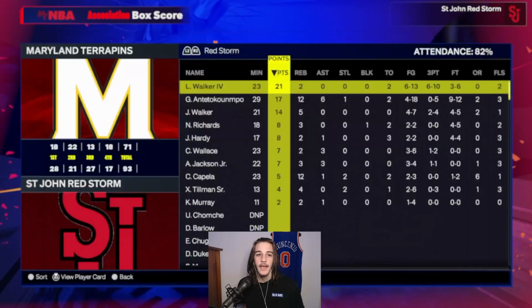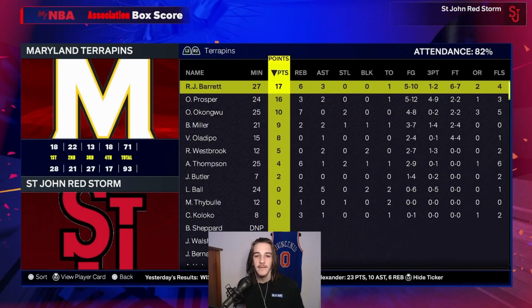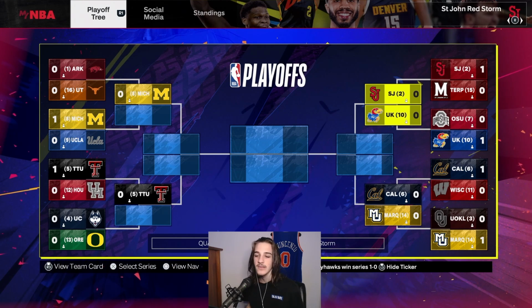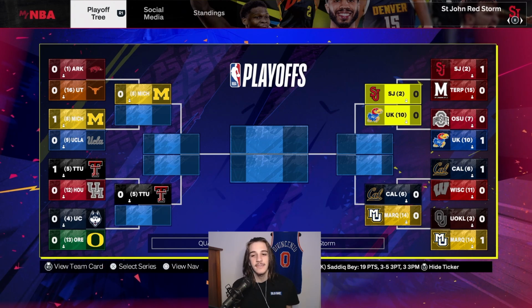Lonnie Walker ends up dropping 21. RJ Barrett with 17 was not enough. And we have our second matchup for the second round, St. John's number 2 versus Kansas number 10.